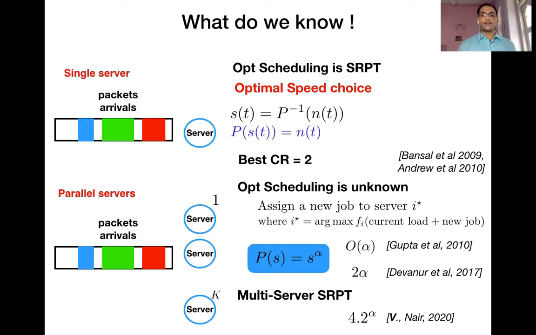In recent work, we have been able to show that a simpler algorithm, which essentially just does multi-server SRPT, that is, if there are K total servers, always run the K shortest jobs available in the system, and for that we are able to show that the competitive ratio remains 4 times 2 to the power alpha.